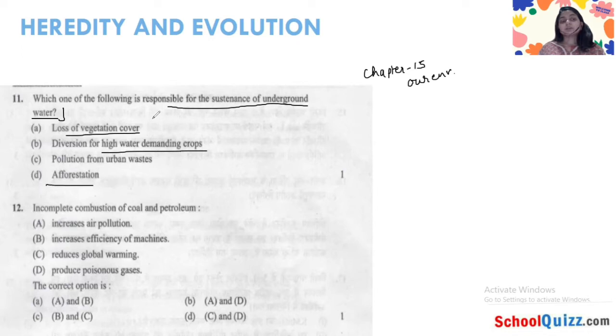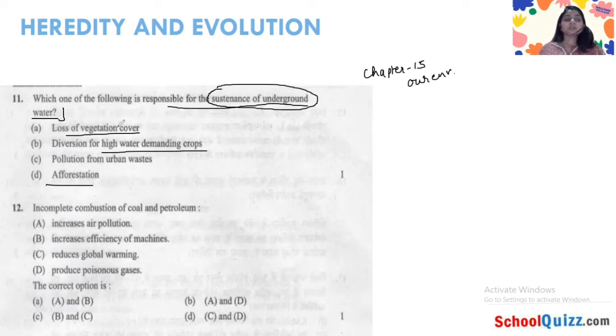Suppose this question comes in your exam. Firstly read the question: which one of the following is responsible for the sustenance of underground water? The question is demanding the sustenance of underground water.